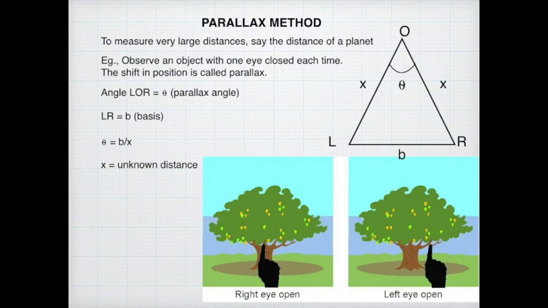So there has been a shift in the position, and this shift in position is called the parallax. The angle subtended at the center is called the parallax angle, which is represented by theta. So angle LOR is equal to theta. Now the distance between the two observations, that is LR, is given as the basis B. So now we can say theta is equal to B divided by x, where x represents the unknown distance.